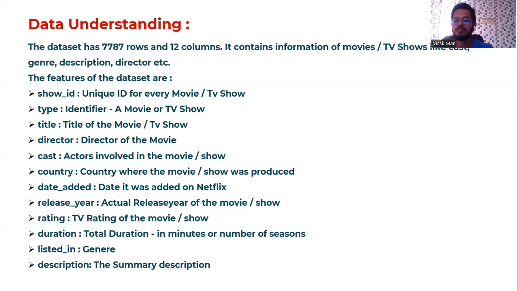For movies, it will be in minutes, and for TV shows, it will be in seasons. And listed in is the genre, and description is the summary description of the particular movie.